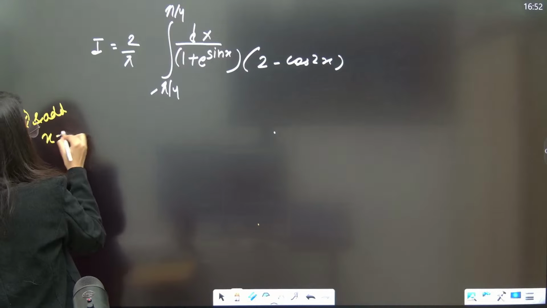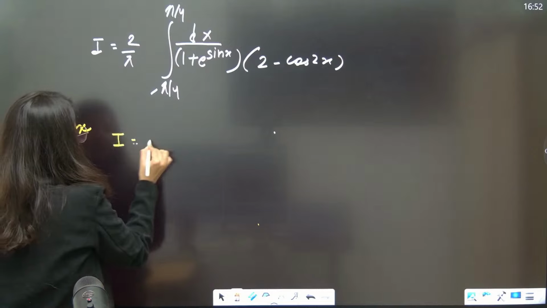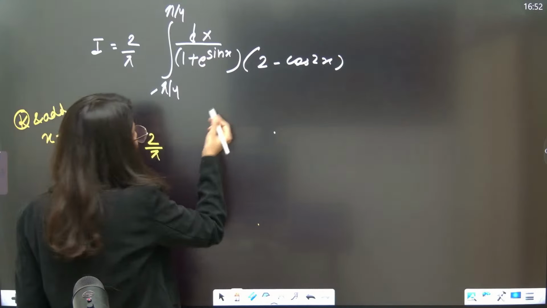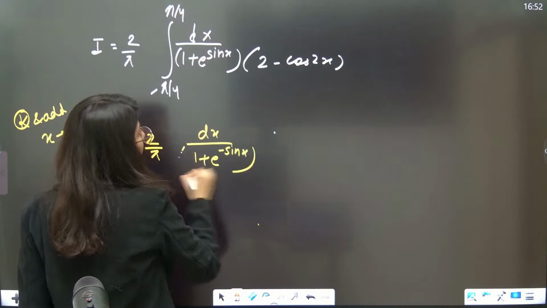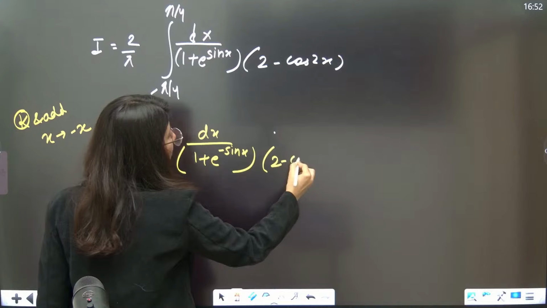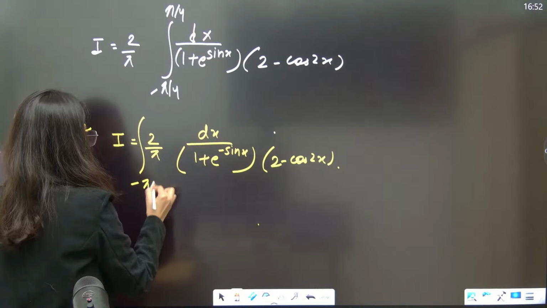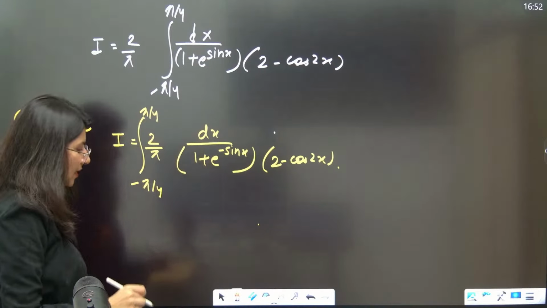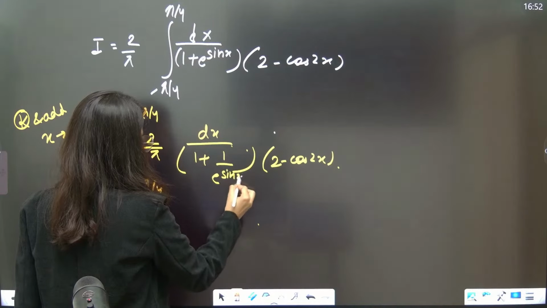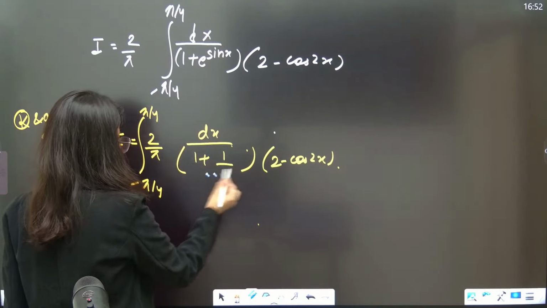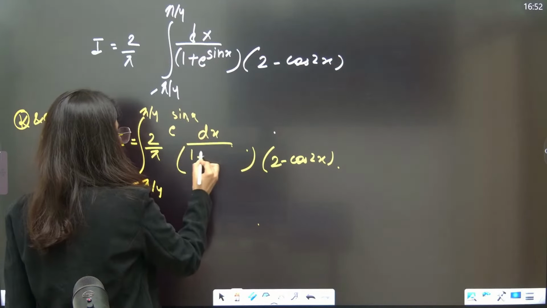X will be replaced by minus x. So I will be equal to 2 upon pi, x replaced by minus x, so this is dx upon 1 plus e power minus sin x. And this will remain the same because cos of minus x is cos x, not something we need to bother about. Now if you take LCM, again same thing, what will you get? e power minus sin x will become 1 upon e power sin x. Take LCM, so this whole thing will become e power sin x upon 1 plus e power sin x.